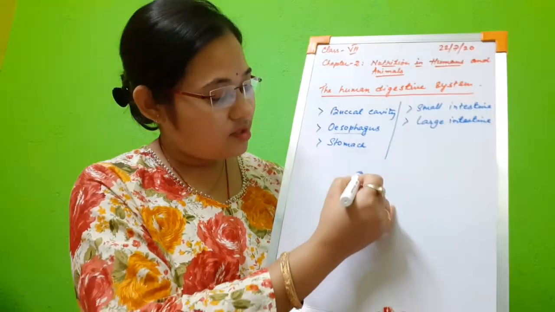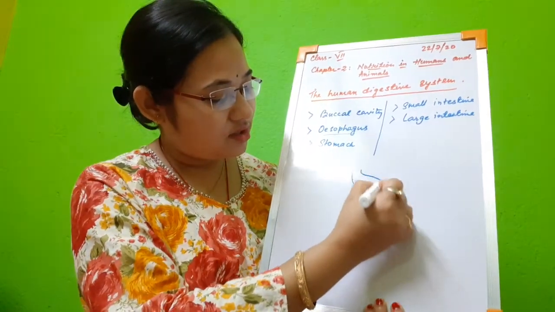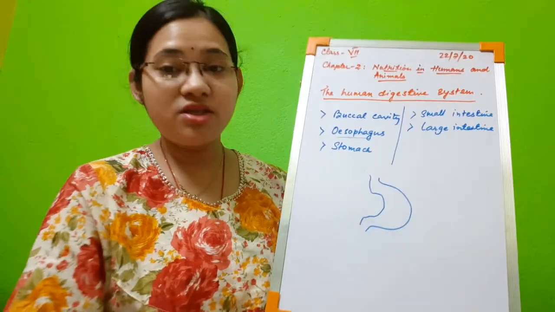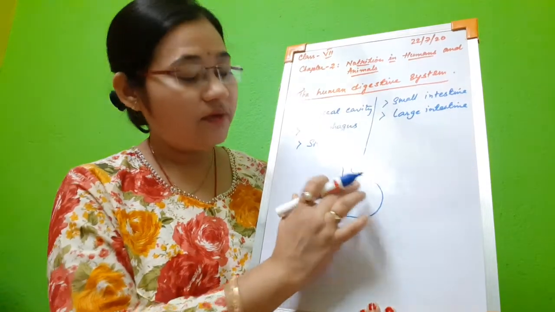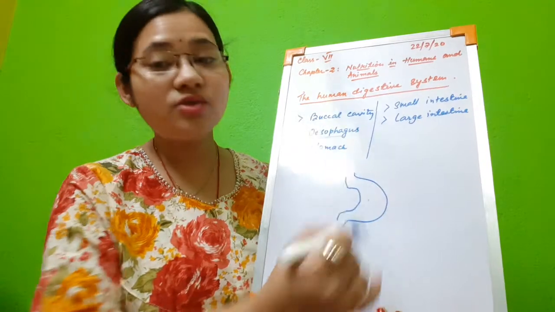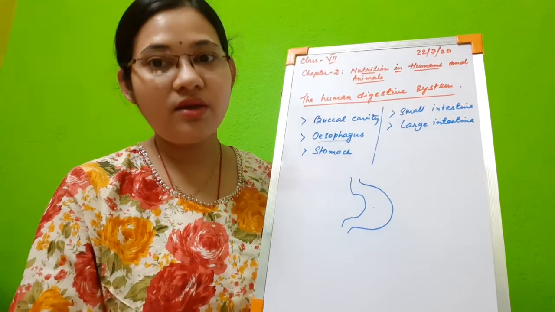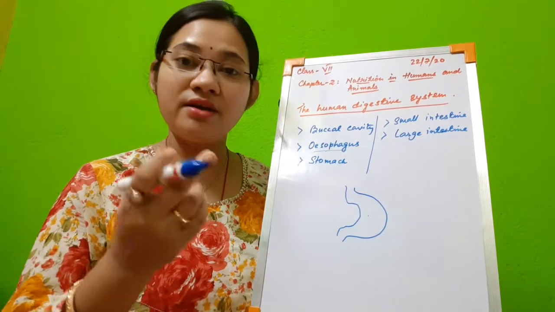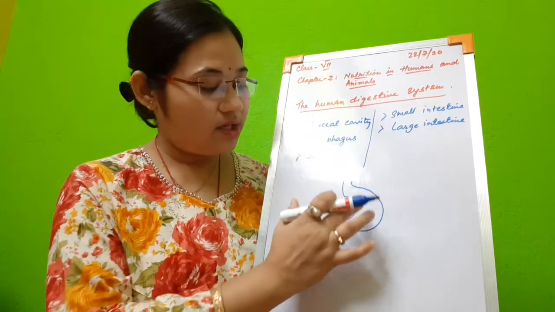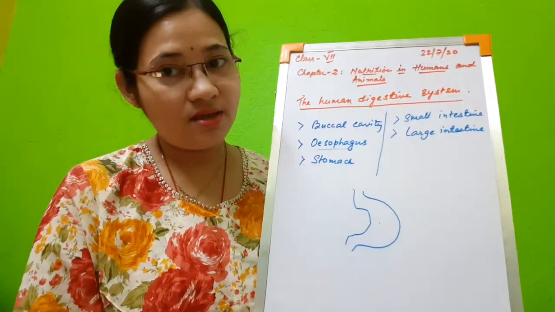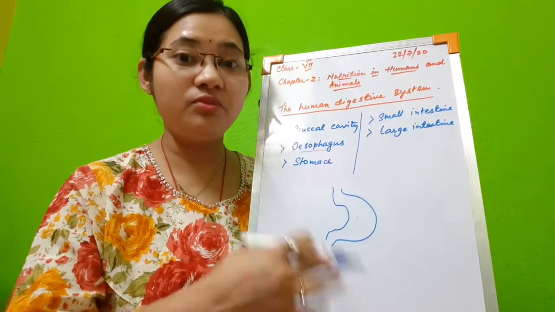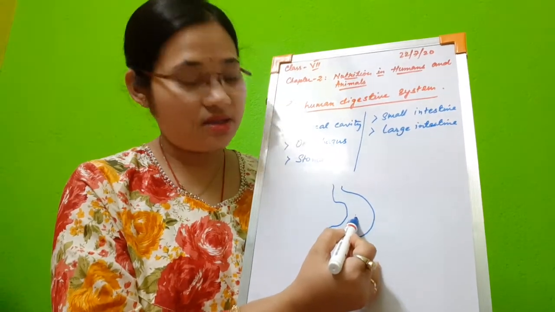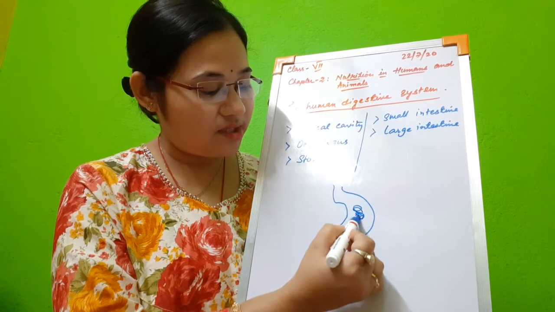The stomach is a bag-shaped structure like this, a muscular bag-shaped structure in which actual digestion takes place. Although digestion starts in our mouth, the buccal cavity, the actual digestion takes place in the stomach. Most of the digestion takes place in the stomach. What happens? Suppose food particles are present.